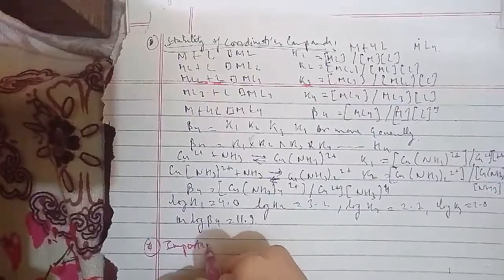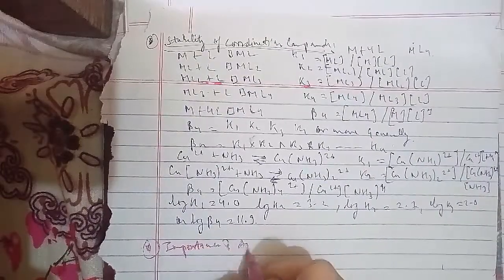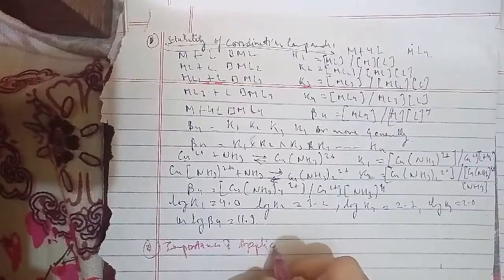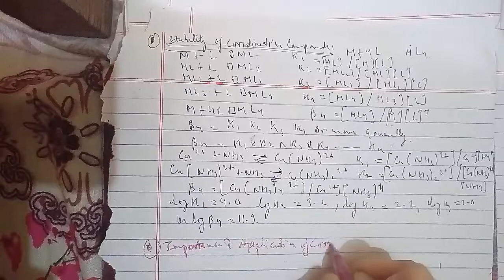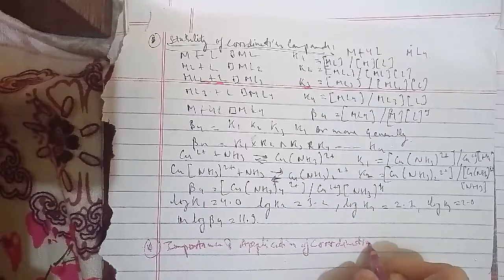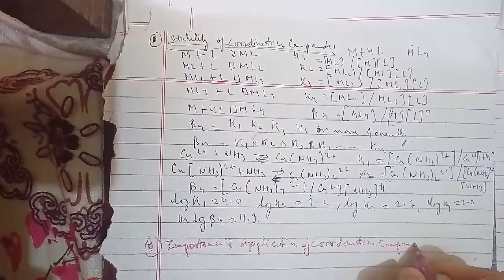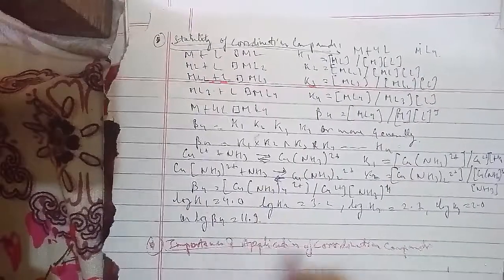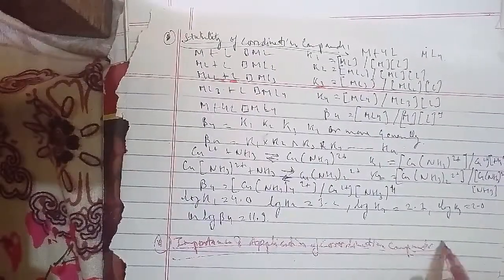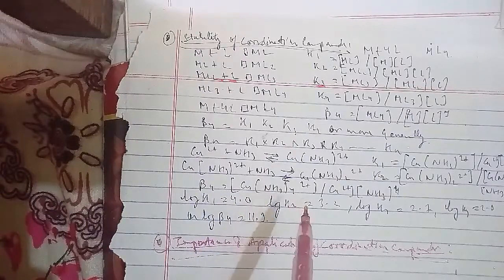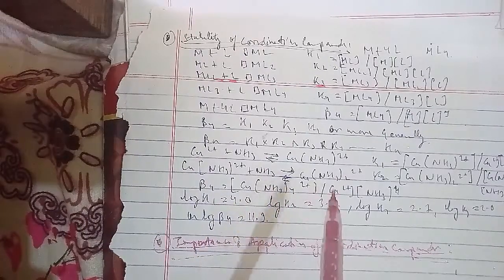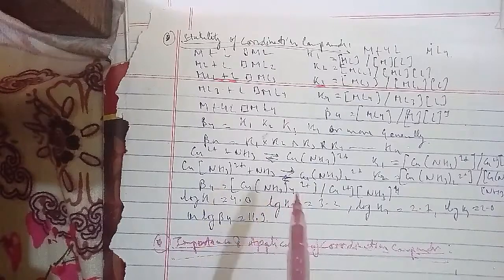Examples of such reagents include EDTA, DMG (dimethylglyoxime), alpha-nitroso-beta-naphthol, cupron, etc. Hardness of water is estimated by a simple titration with Na2EDTA, as the Ca2+ and Mg2+ ions form stable complexes with EDTA. The selective estimation of these ions can be done due to the difference in the stability constants of the calcium and magnesium complexes.